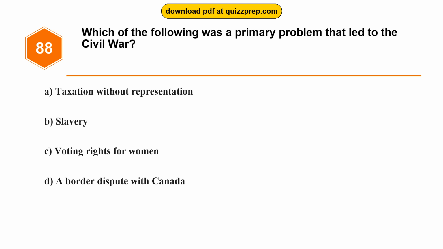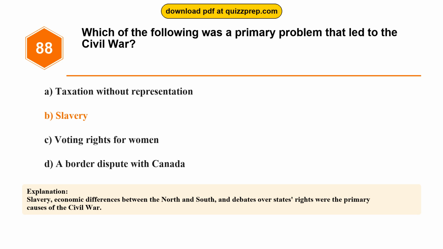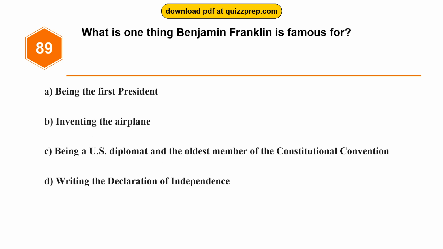Option A. Taxation without representation. Option B. Slavery. Option C. Voting rights for women. Option D. A border dispute with Canada. The correct answer is option B. Slavery. Slavery, economic differences between the North and South, and debates over states' rights were the primary causes of the Civil War.